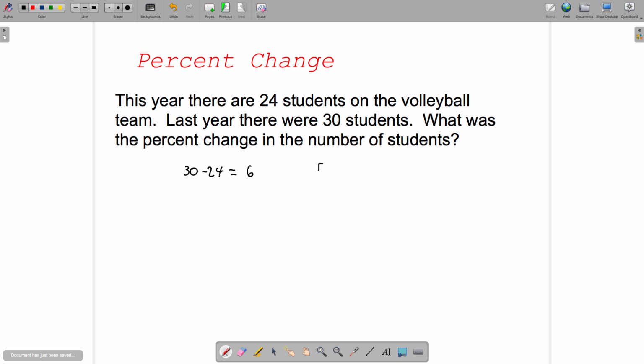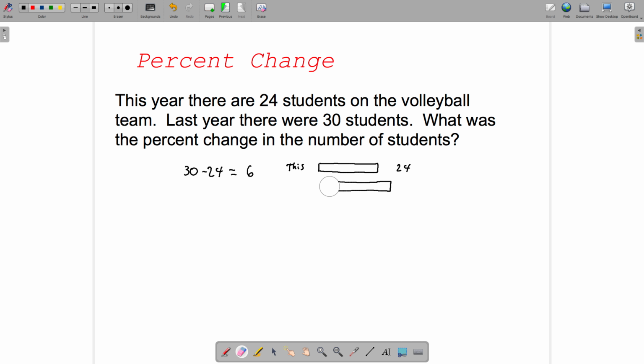And we can draw just a quick diagram. So we had 24 this year. And now this 30 was last year.